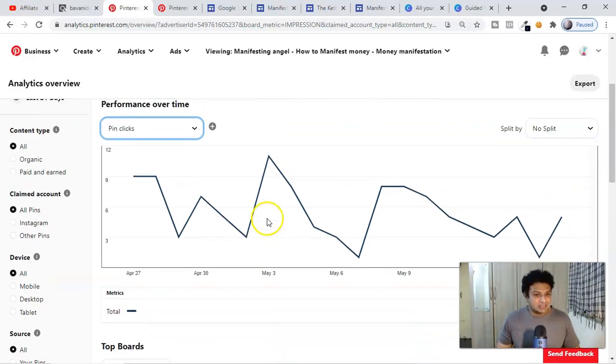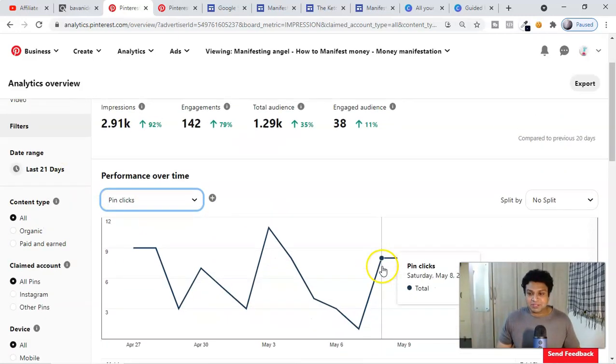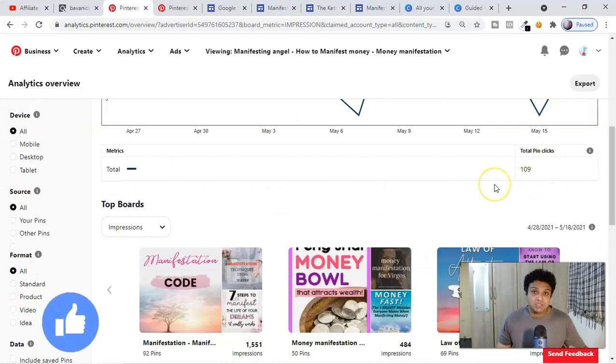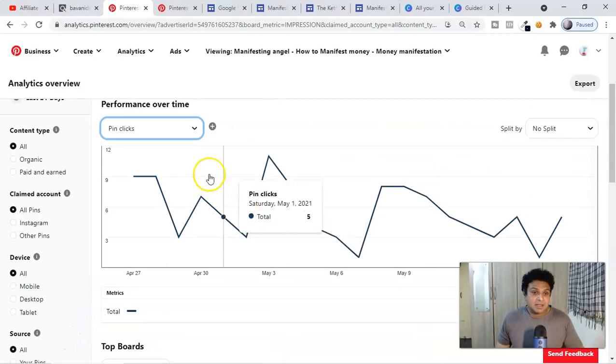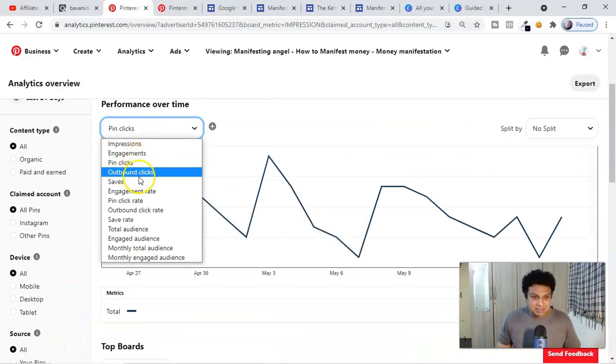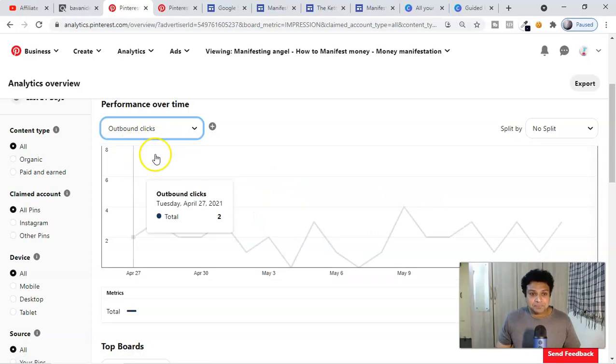But here you can see this is all over 21 days. This can be more. My goal is to take it to 500 link clicks. Once it reaches 500 link clicks, guys, the most important thing is your second metric, which is called outbound clicks.